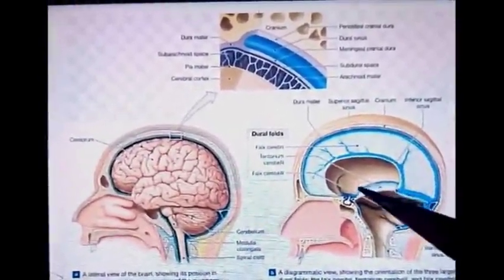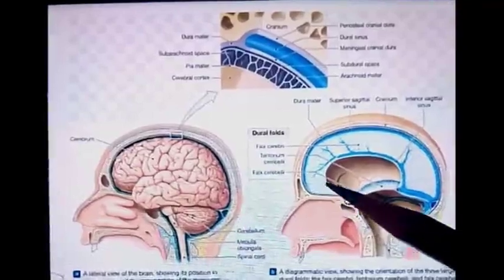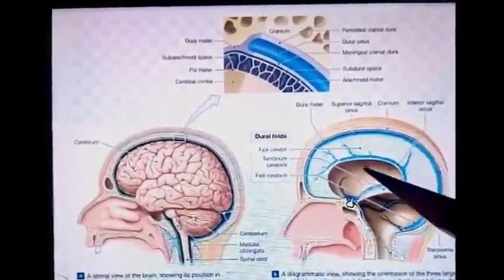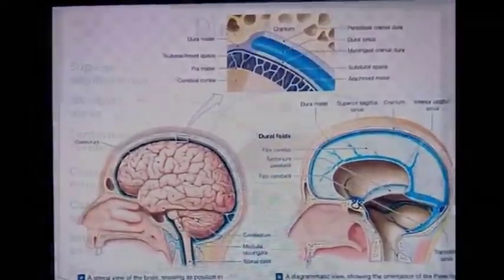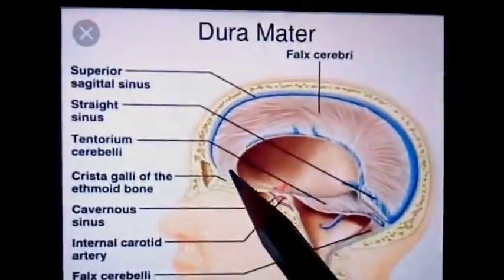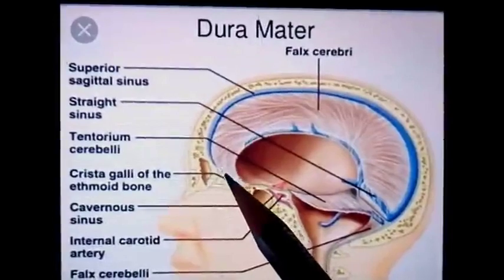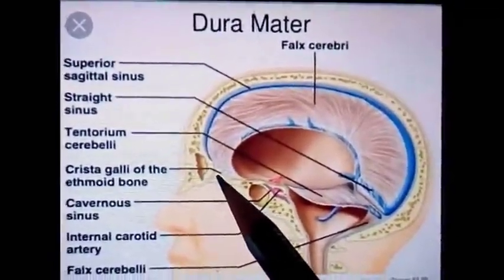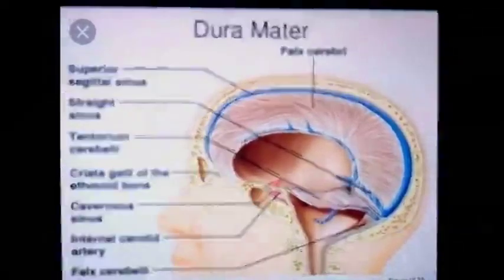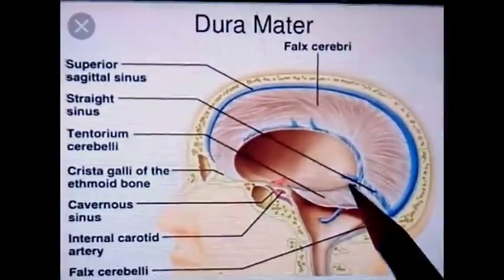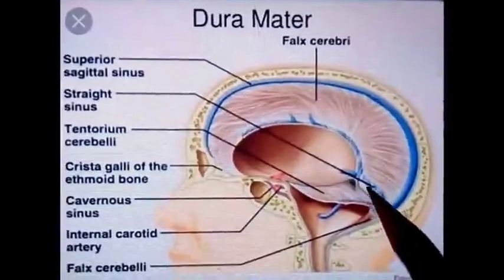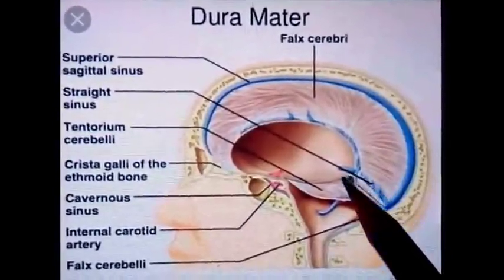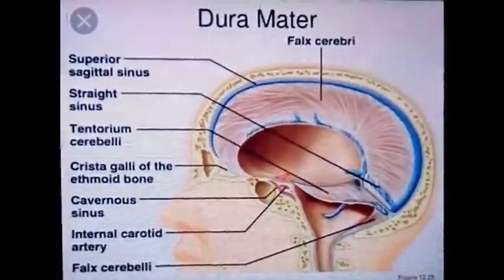It has two ends, anterior end and posterior end, and two borders, superior border and inferior border. The anterior end is narrow and is attached to the crista galli. Crista galli is an upward projection of the ethmoid bone. The posterior end is broad and is attached along the median plane to the upper surface of the tentorium cerebelli, which is another fold of the dura mater.